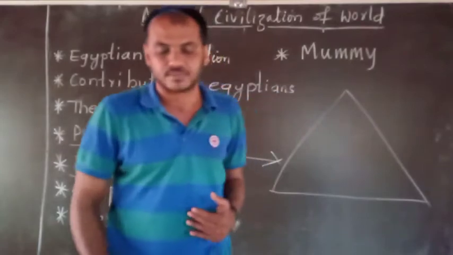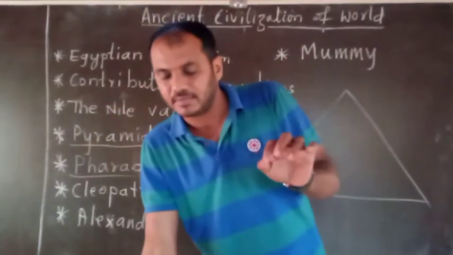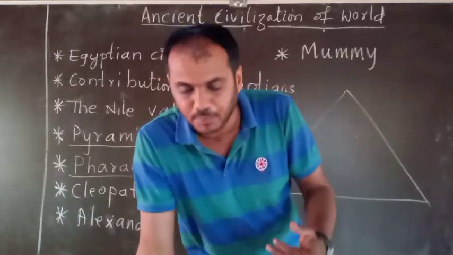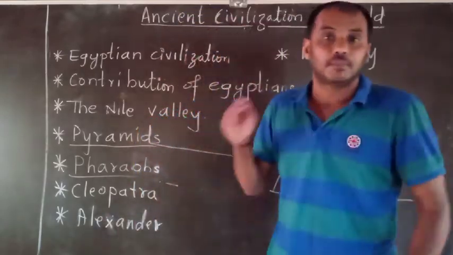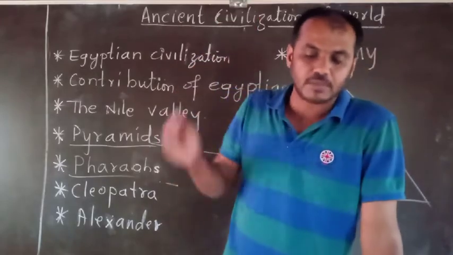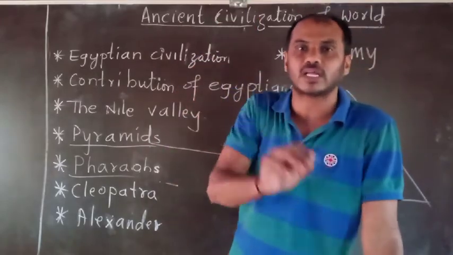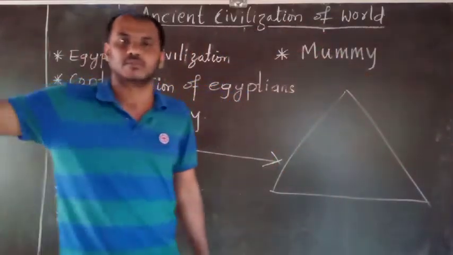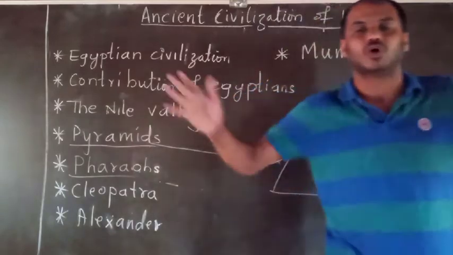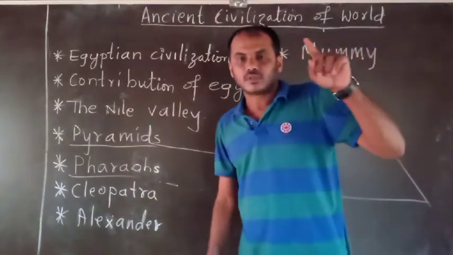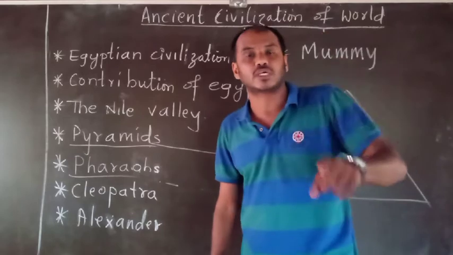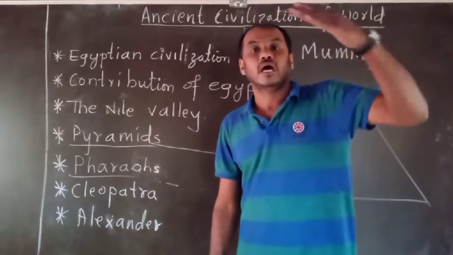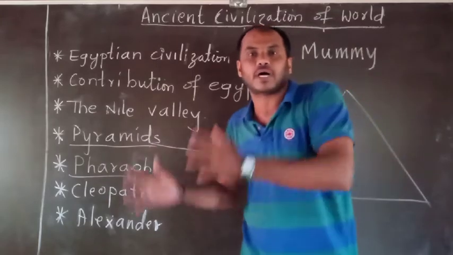The Persian emperor Cambyses occupied Egypt in the 6th century BC. Alexander occupied Persia in the 4th century BC, and Egypt became a province of Macedonia. Alexander, you already learned about in your previous class: Alexander the Great, one of the kings who wanted to capture the whole world itself.